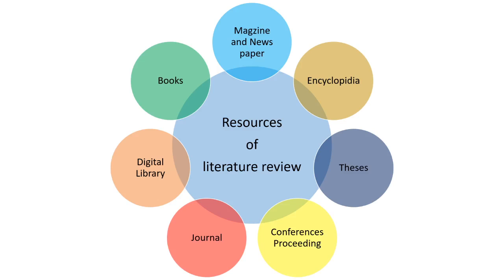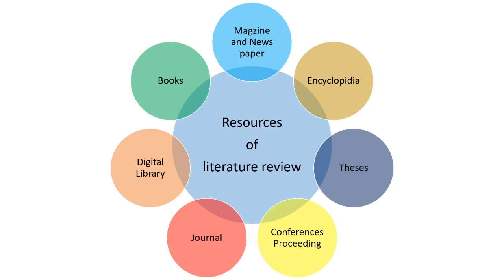What are the sources of literature review? As I said, different sources are available for literature review. Out of these, you have to select any one or more than one source. The sources are encyclopedias or theses, which may be MPhil or PhD theses, or conference proceedings.